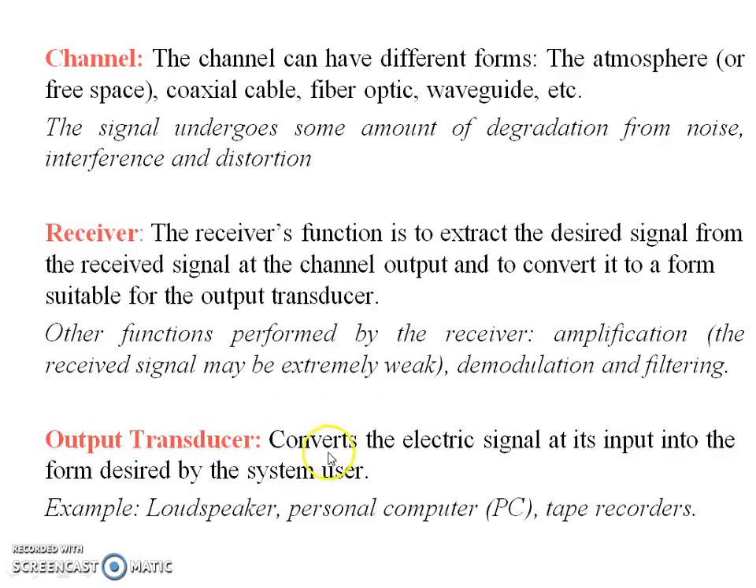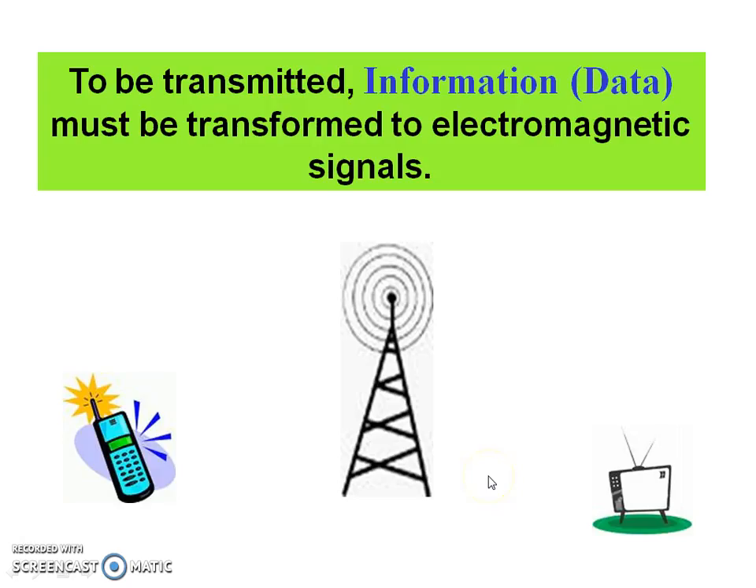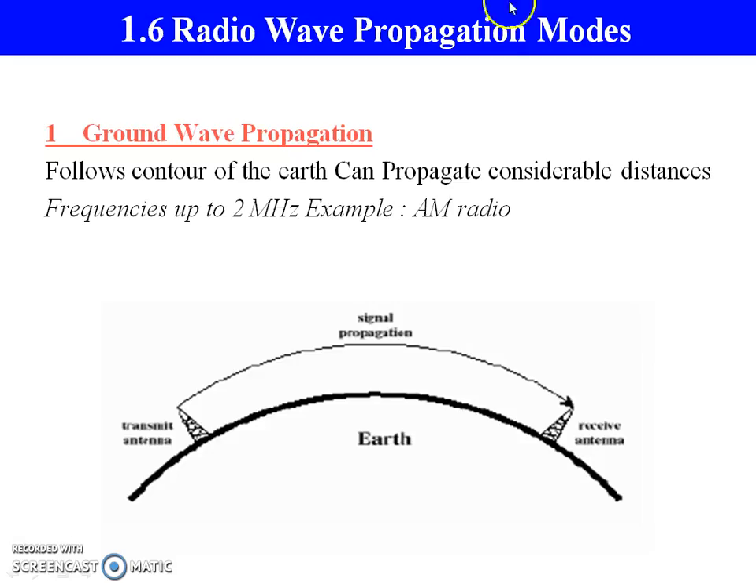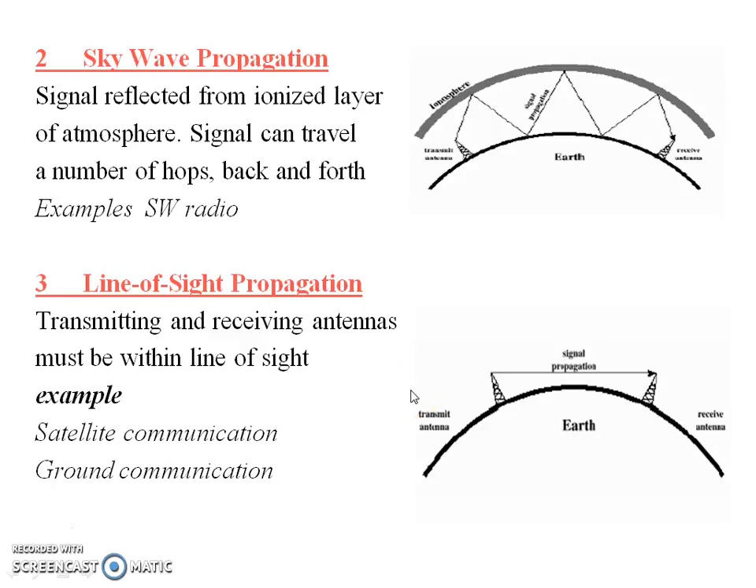Now the output transducer. Whatever signal we get will be in the form of a digital signal. We can convert that into an analog signal once again with the help of the output transducer. So to be transmitted, information data must be sent with the help of a wired channel or wireless channel. This is an example of wireless communication. In wireless communication there will be different frequency bands, right from very low frequency to ultraviolet frequency. Ground wave propagation, sky wave propagation and line of sight propagation are the ways of propagation.